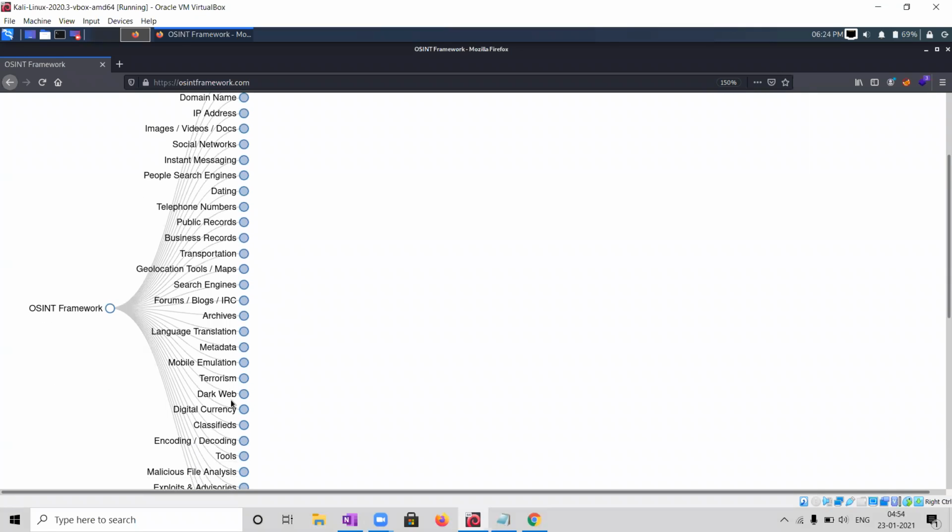If you want to gather information from the dark web, you can see the dark web section, and these are some sources from which you can get information. If you want metadata from anything, you can see here these are some tools: ExifTool, Metagoofil, FOCA, and others. These are some excellent tools which are working.